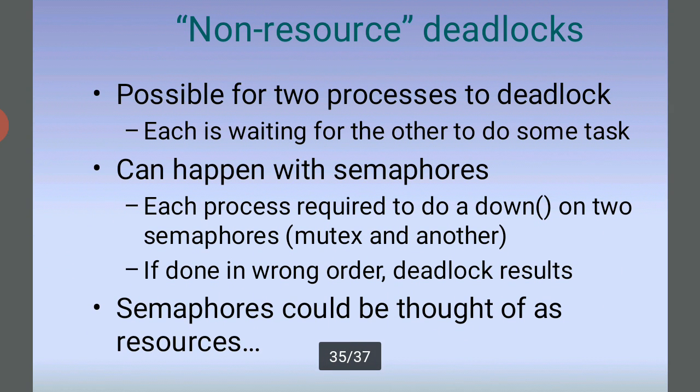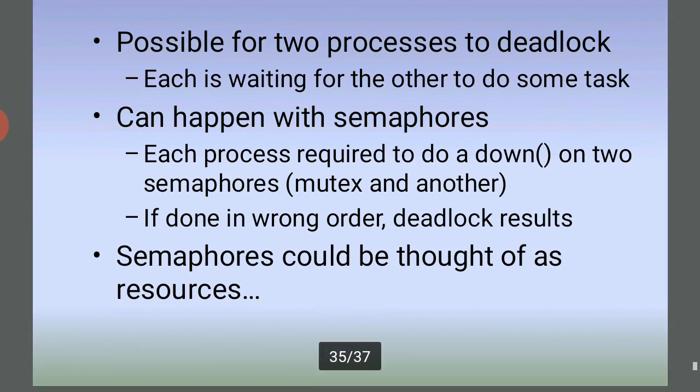Non-resource deadlocks. It is possible for two processes to deadlock, each waiting for the other to do some task, and this can happen with semaphores. Each process is required to do a down on two semaphores, a mutex and another. If this is done in the wrong order, deadlock is the result. Semaphores could be thought of as resources.